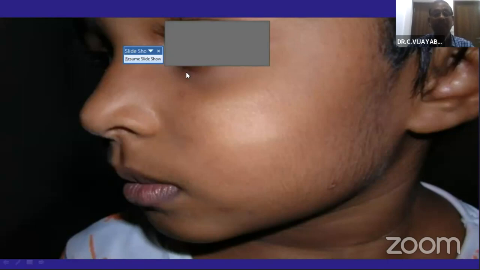Always look at the patch. It can be a single patch or multiple patches. It can be on the face or on the trunk, and when it is on the trunk, it can be larger. Whenever you see a patch with scaling, look at the borders. If you are not able to see a clear-cut border and it is asymptomatic, then the most common diagnosis, particularly in children below 15 years of age, is pityriasis alba.